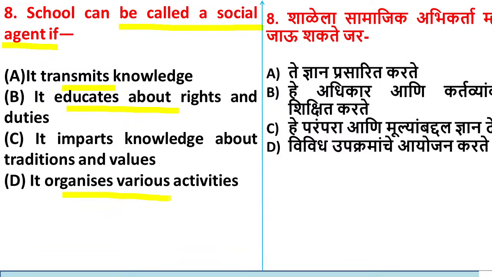We can comment the correct answer here. Yes, good evening. School is a social agent only if.